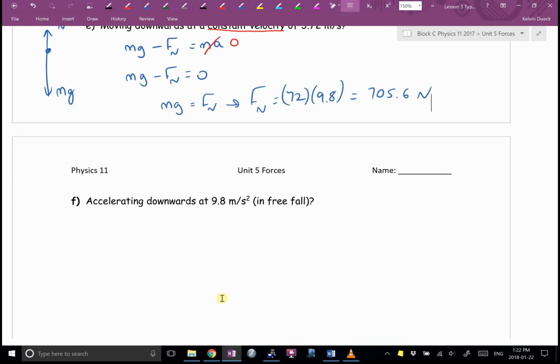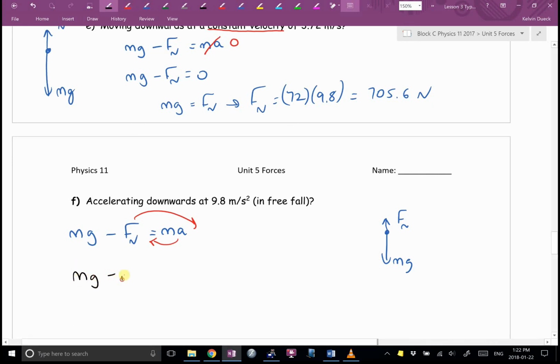But let's prove it. What are the forces acting on this person? Get the obvious one. Which way? What else? I'm not sure. I'll put a little tiny normal force just in case. I definitely know gravity's winning because which way are we accelerating? Who's winning? So I get this: mg, winner, minus normal force, loser, equals ma. How would I get the normal force by itself? Time for the swappy dance. And I get this: mg minus ma.